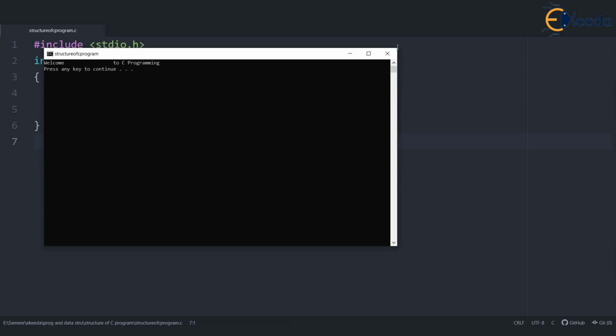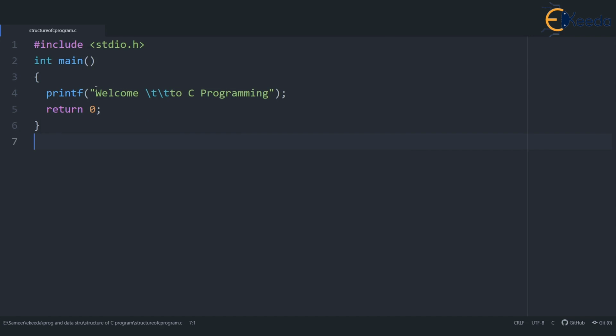So the point is, I told you that whatever is given in the quotation marks is printed as it is, isn't it? But there are some special symbols like \n and \t, which are not printed, but they mean something special. \n means new line, \t means tab character. Now come to a very interesting question.